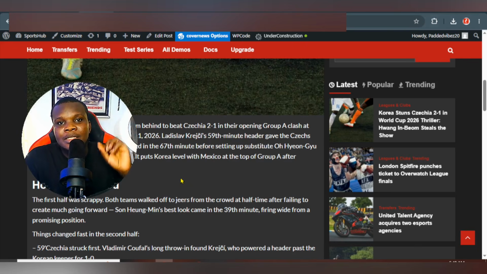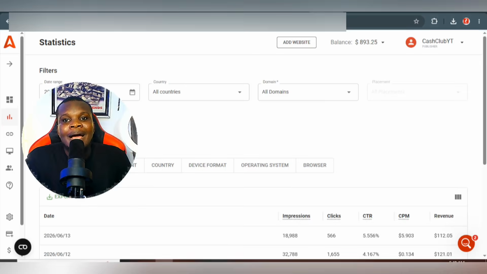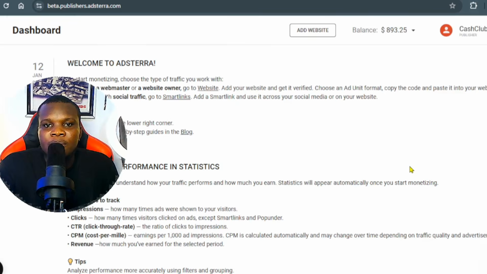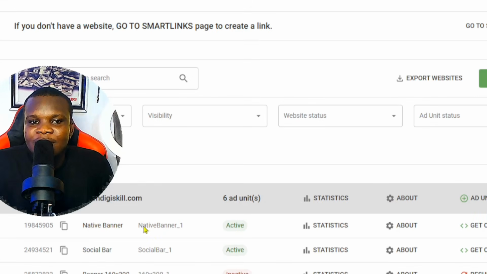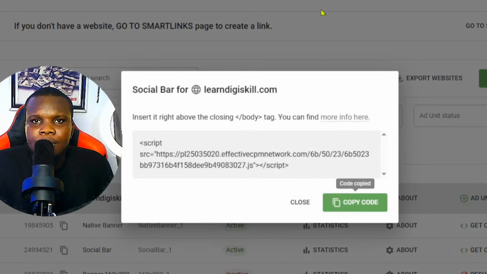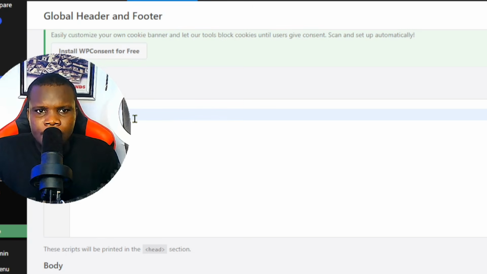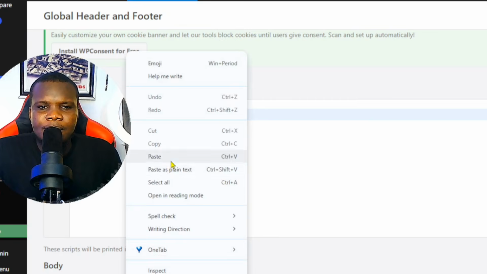Remember, one thing is missing here: the monetization. We're going to add advertisement from either Adsterra, Monetag, or any other place. If my team has already built your website, they can add advertisement to monetize your website. If you go back to the dashboard, you can add a native banner, you can add a social bar. Let's copy the social bar first, then go to our website, then you can add it here.